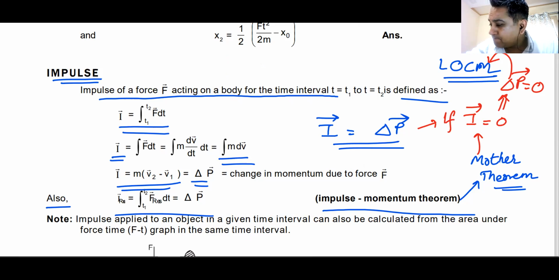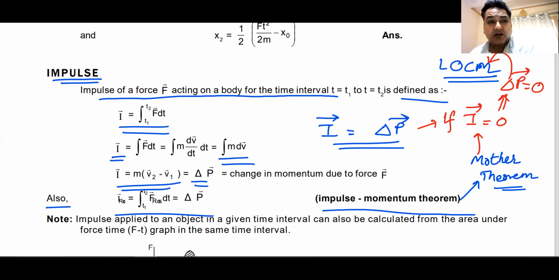So whatever question you can do with the law of conservation of linear momentum can also be done by the impulse momentum theorem, but there can be questions which cannot be done by the law of conservation of linear momentum. They have to be done by the impulse momentum theorem. Wherever there is an impulse and momentum is not getting conserved, the law of conservation of linear momentum cannot be applied.